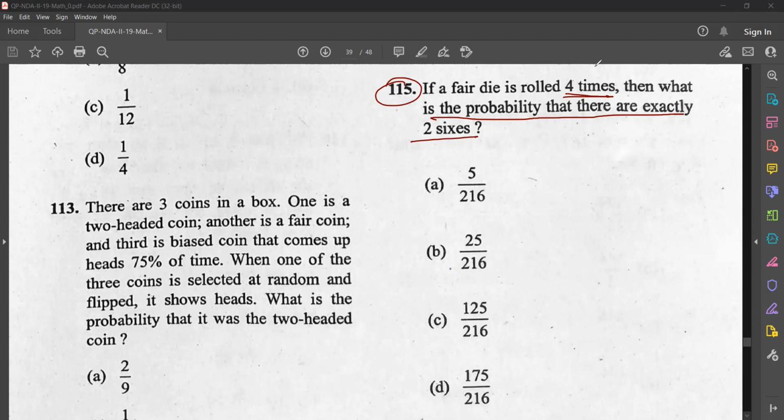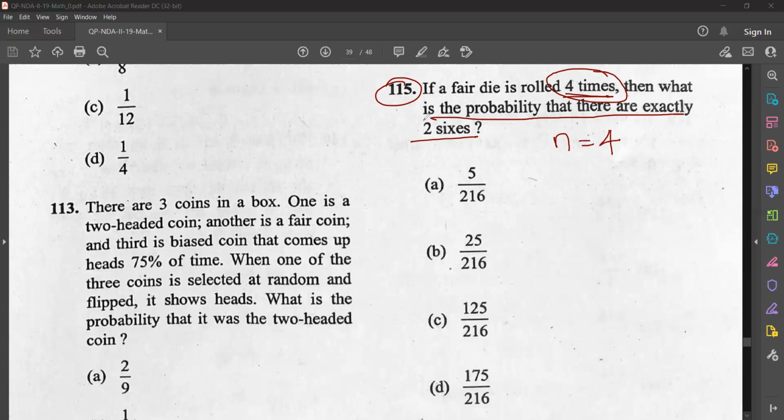So this is from Bernoulli's trials, isn't it? For the people who are studying that for the first time, listen. When a thing we are doing repeatedly, that comes under Bernoulli's trials. Suppose rolling a die 4 times, tossing a coin 6 times, like that. So a fair die is rolled how many times? 4 times. So you have to write n is equal to 4.